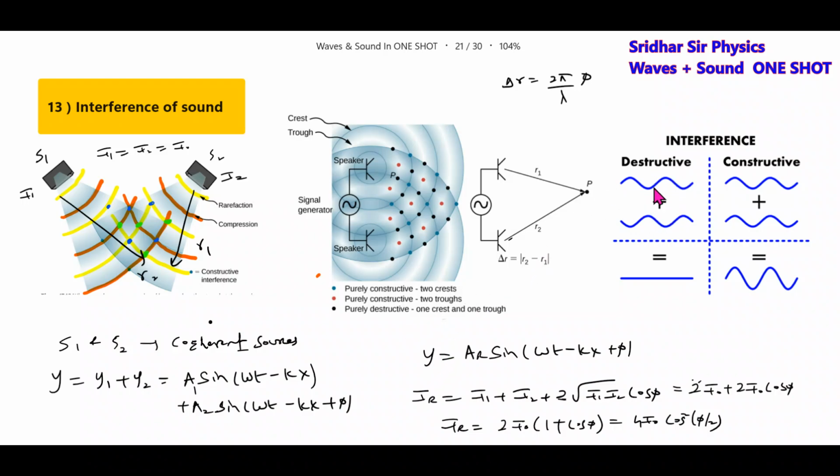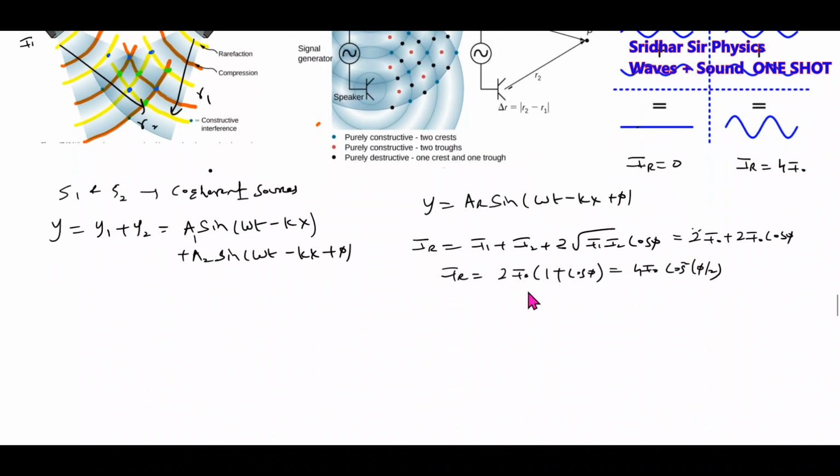What do you mean by destructive? Where the energy will cancel out. Plus A, minus A, the resultant will be 0. What do you mean by constructive? Plus A plus A will become 2A, the resultant amplitude will be 2A. Intensity will become 4I0, the maximum intensity. So for constructive interference, the resultant intensity will be 4 I naught, and for destructive interference the resultant intensity will be 0.